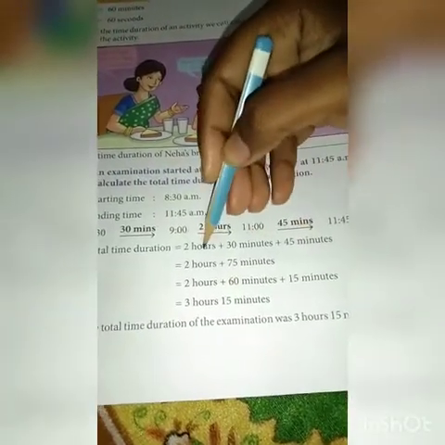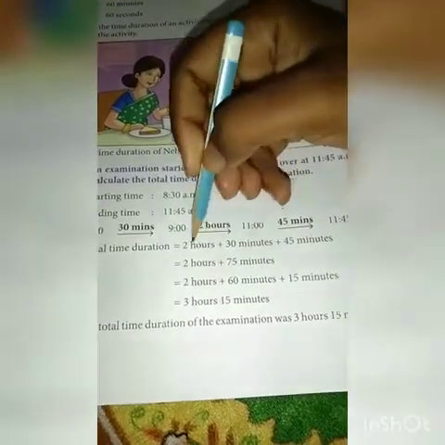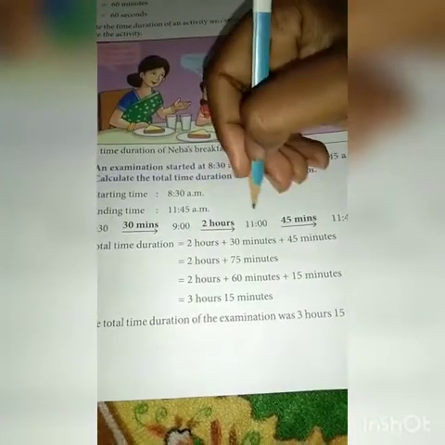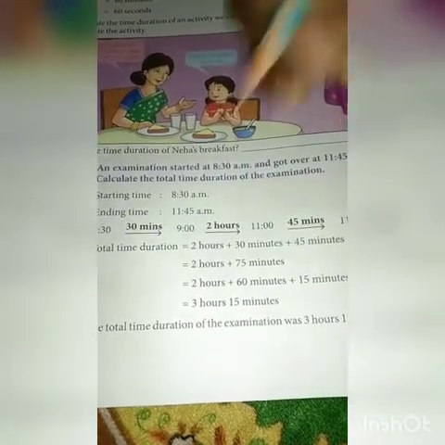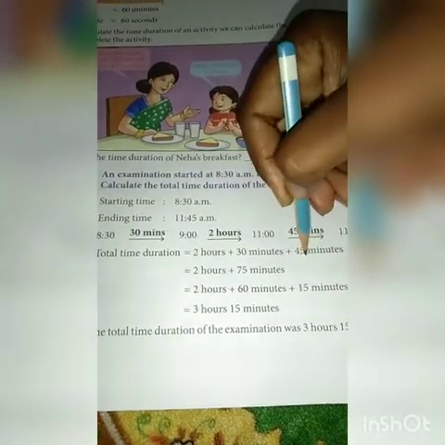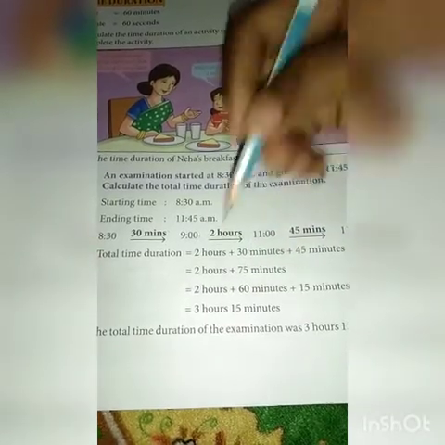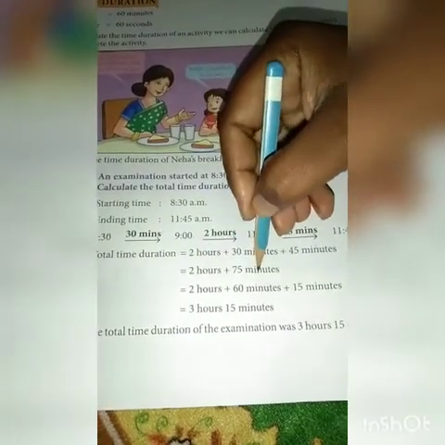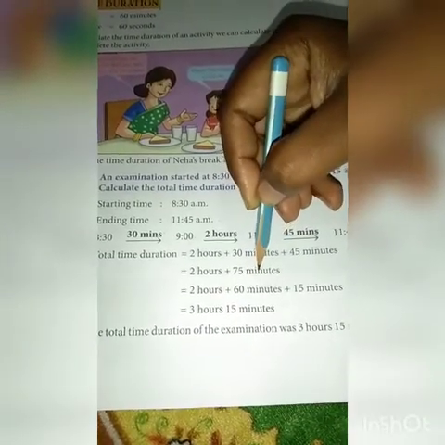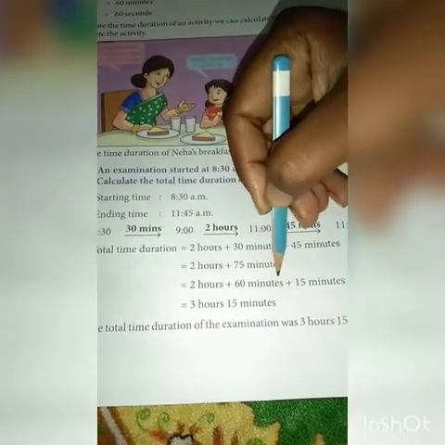We will add 2 hours plus 30 minutes plus 45 minutes. So hours we will add with hours only and minutes we will add with minutes only. So 2 hours we will write, and 30 plus 45 minutes will be 75 minutes. So 2 hours plus 75 minutes, again we will do. We'll take 60 minutes as 1 hour, because 1 hour is equal to 60 minutes.